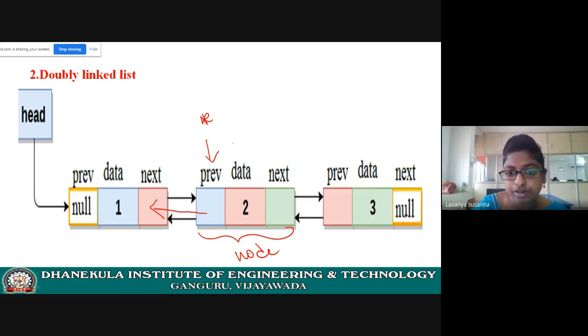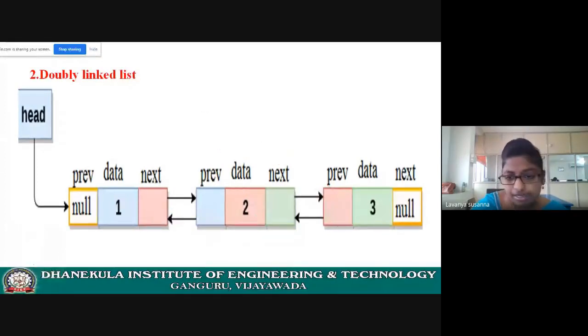Next, what is the next field? The data field, which contains some value. What is the next field? Next, it is a pointer. Here, previous is a pointer and next is a pointer, which contains the address of the next node. That means it is pointing to the next node.